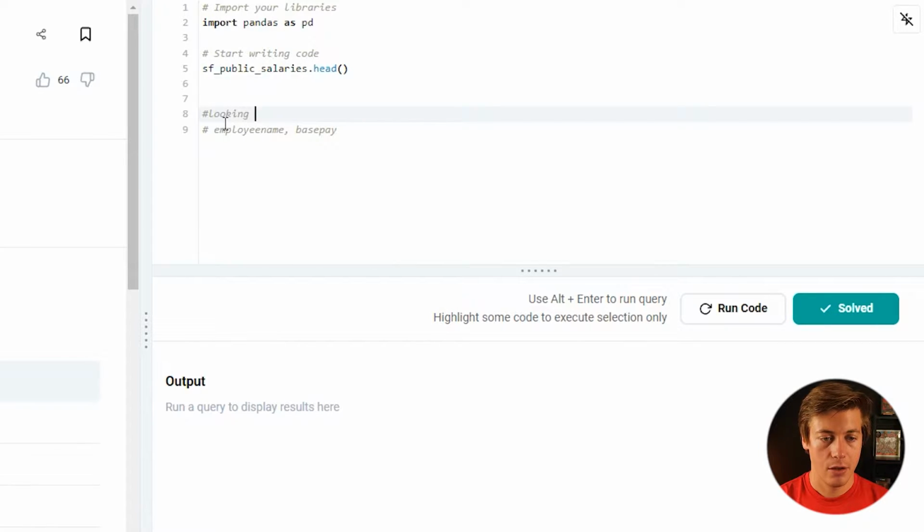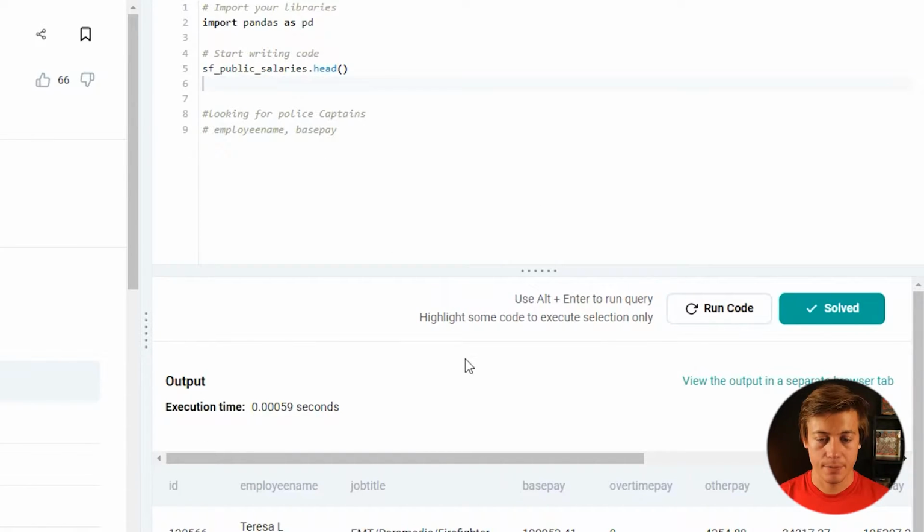Looking for police captains. Okay, and let's run the head. So there's only one data frame in here. You can see public salaries. This is from San Francisco. So let's run this head.